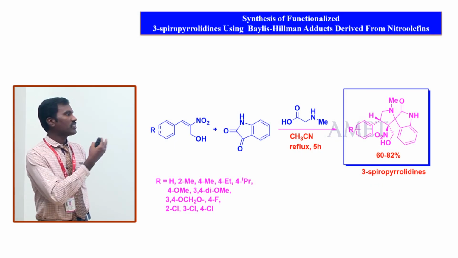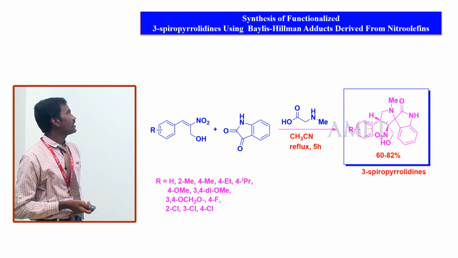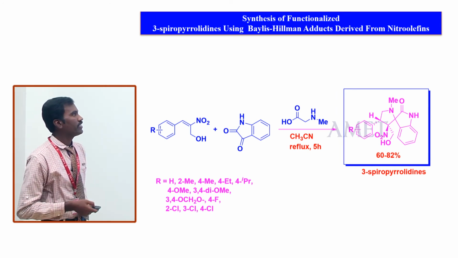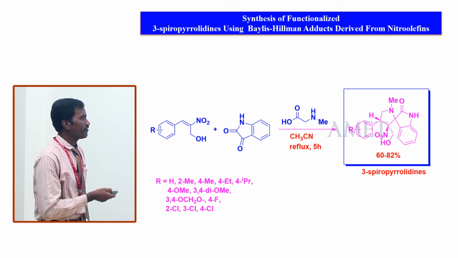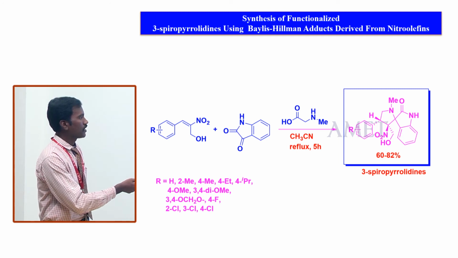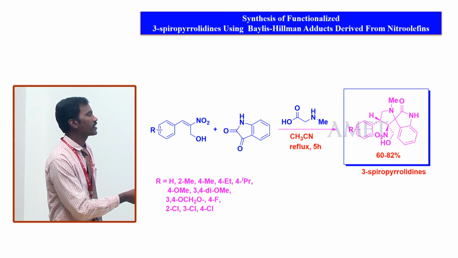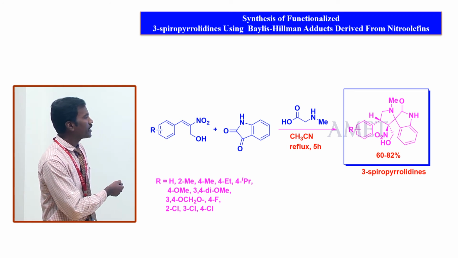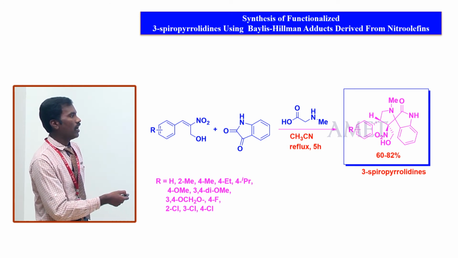Next slide, some applications of simple organic molecules, like a synthesis of functionalized spirooxindole using the Huisgen reaction derived from nitrone. This was developed in our research group. Spiropyrrolidines are highly biologically active molecules. This center is the pyrrole atom. This comes from a simple Henry reaction and 3 plus 2 cycloaddition reactions.